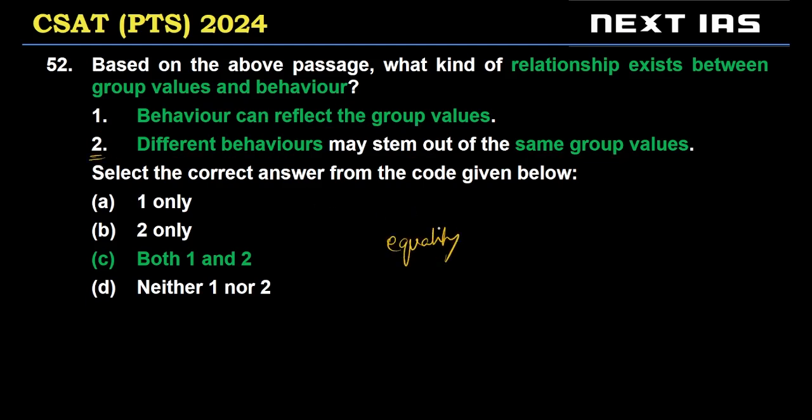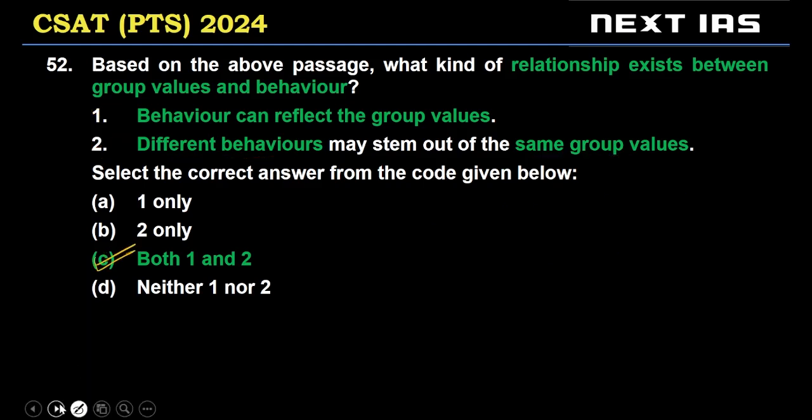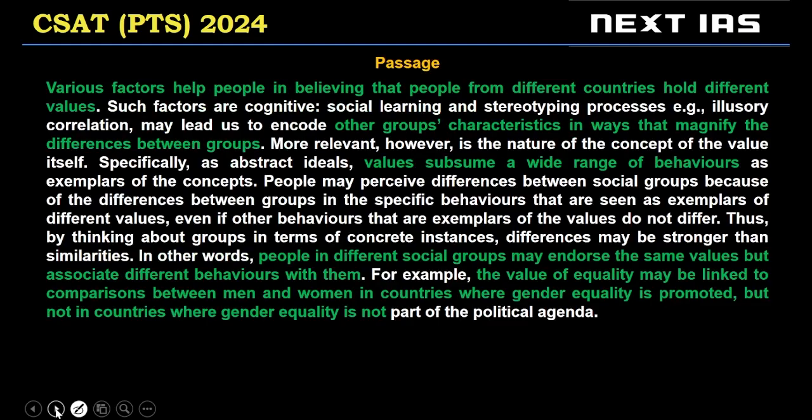Equality for group A may mean gender equality. For group B, it may not mean gender equality, right? So different behaviors from same group values. So both are valid. 1 and 2 both are valid in this case. Option C is the correct choice.